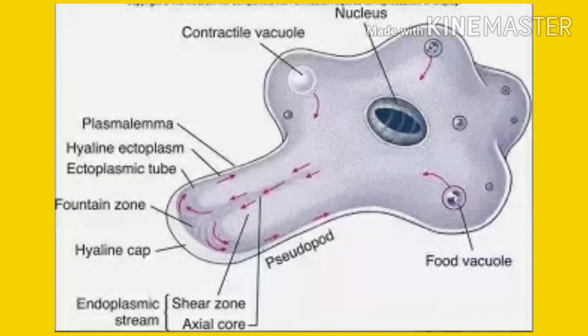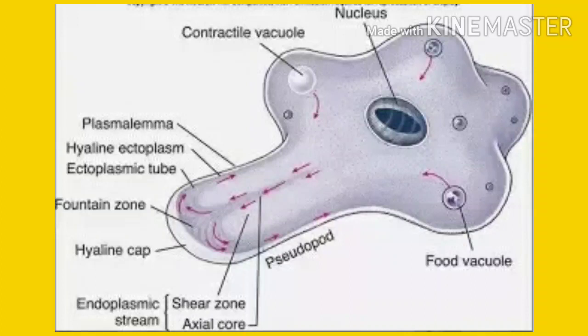This type of movement is often termed amoeboid movement. Extending a pseudopodium helps in movement in a particular direction.